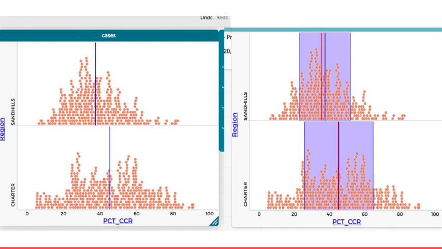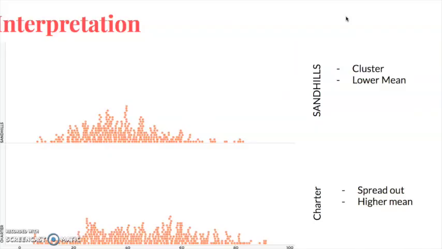The blue and red lines on the graphs represent the mean and the median, and as you can see, they're more to the right on the charter side, which means that they are higher overall.